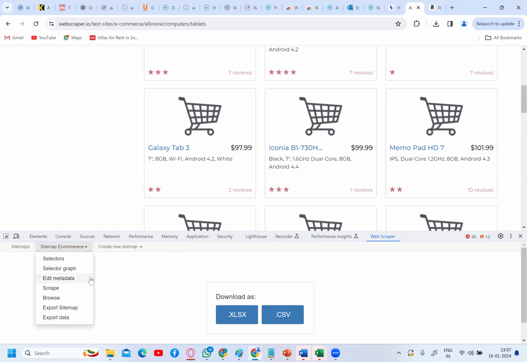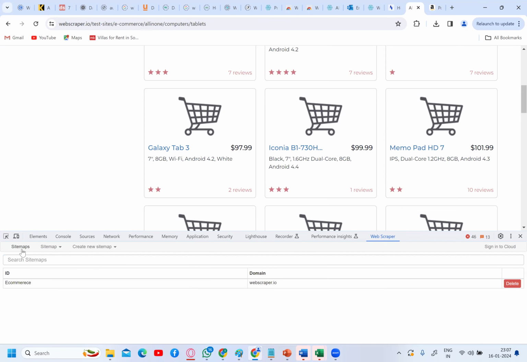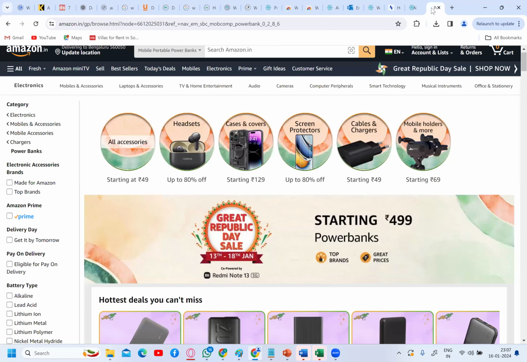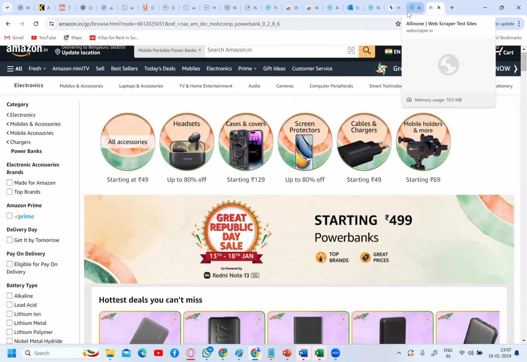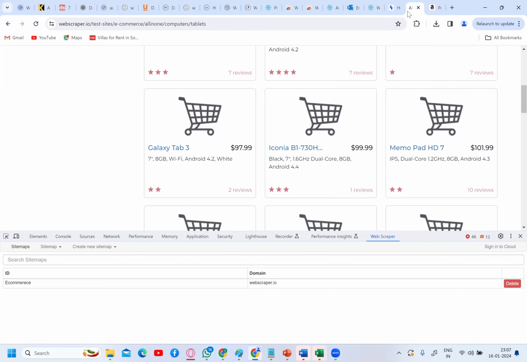Okay, fine. So if you want, you can see here the sitemaps. This is the sitemap for the e-commerce industry. Now you can get into any industry. You can go to the Amazon website and start web scraping. How can you do that? You can go to any website, take any industry.